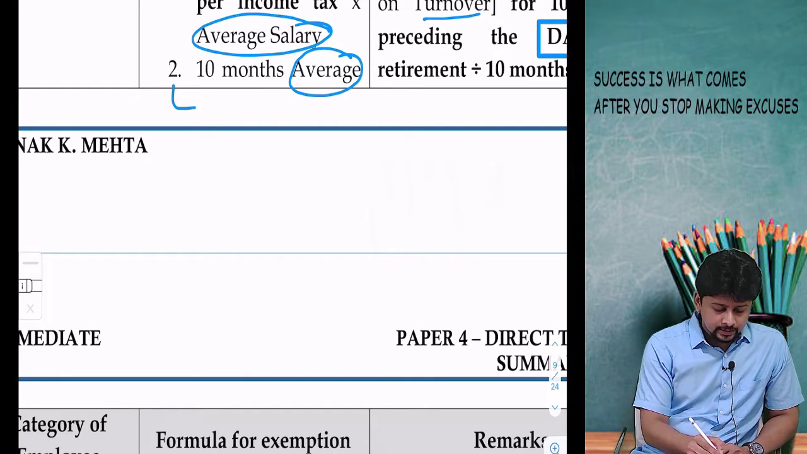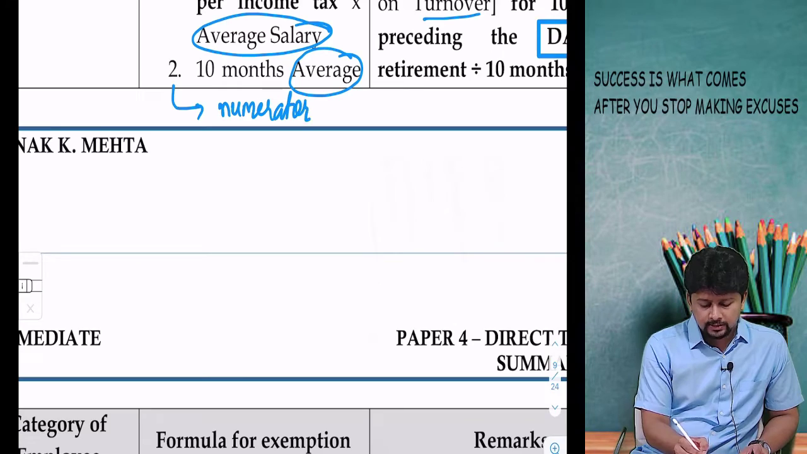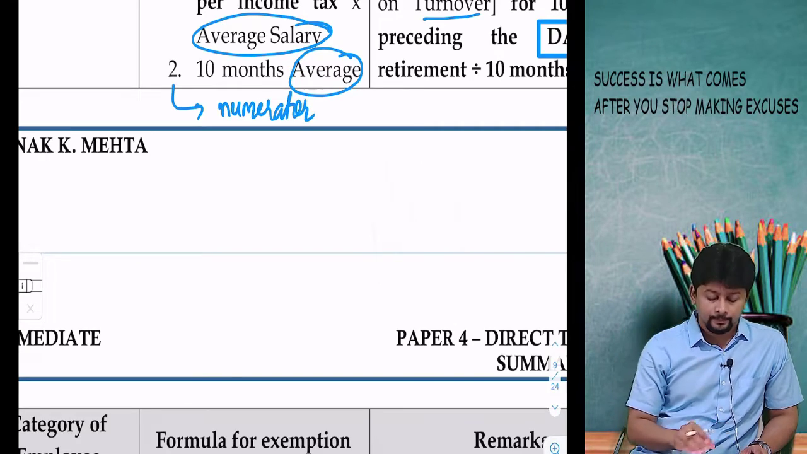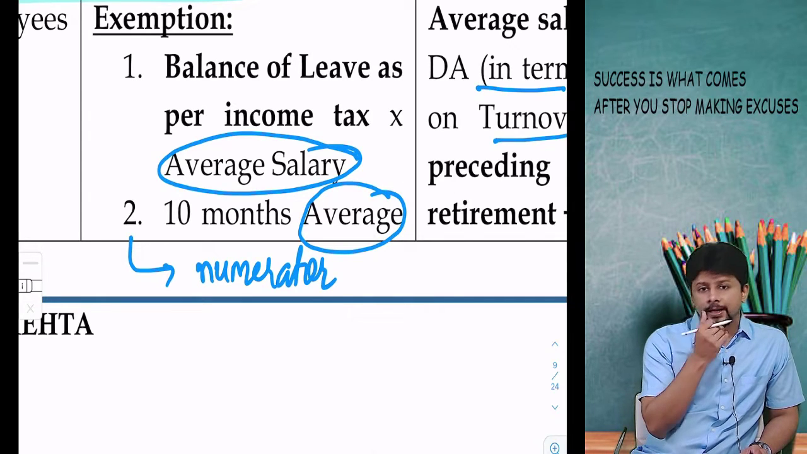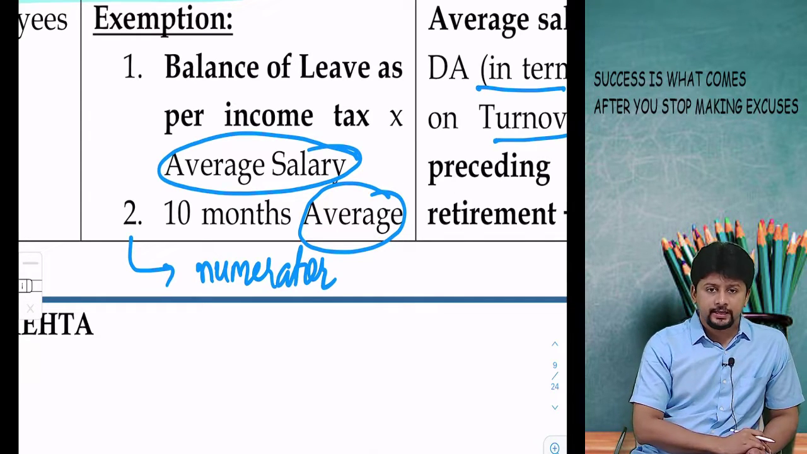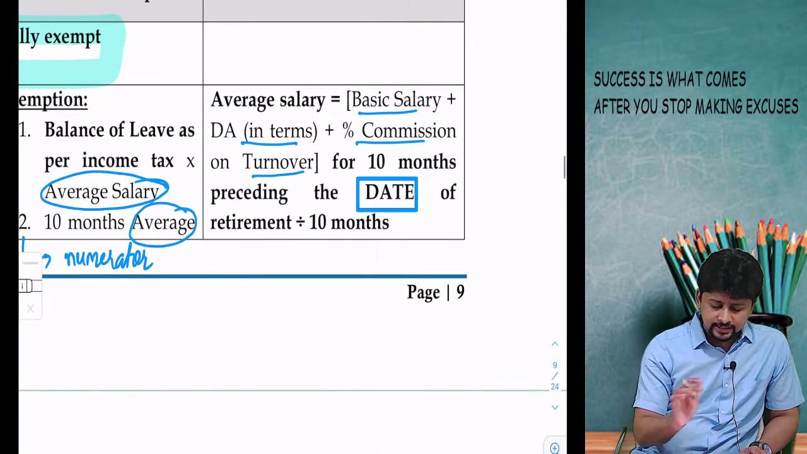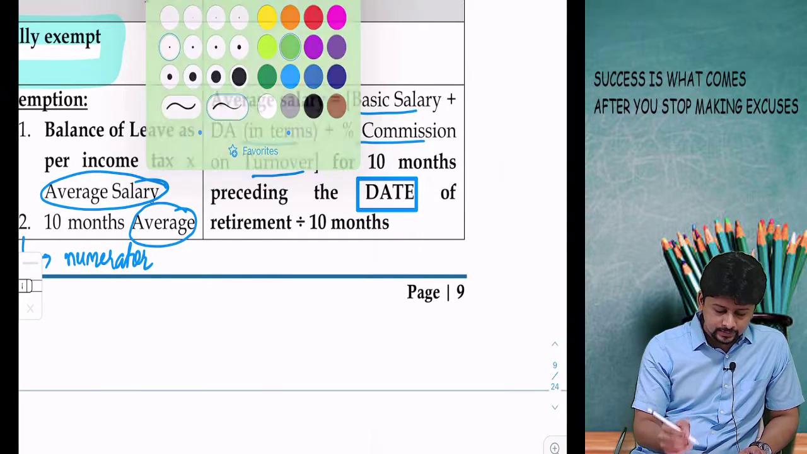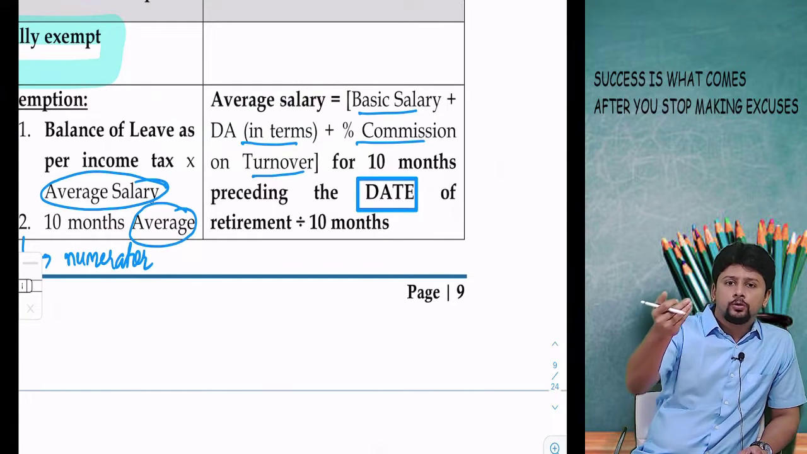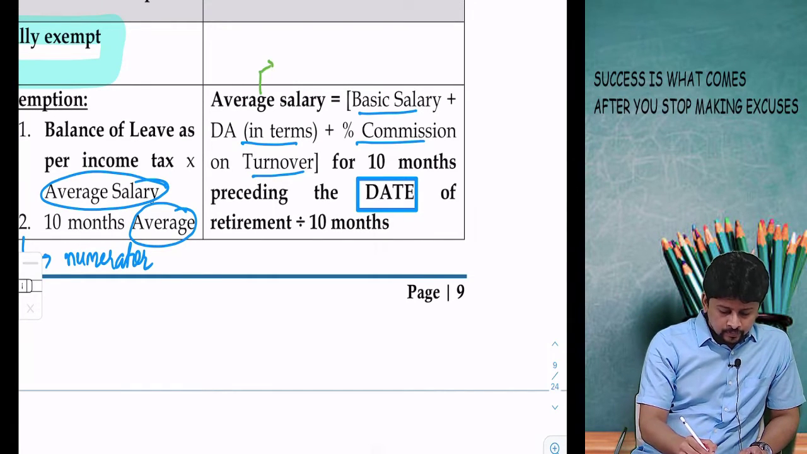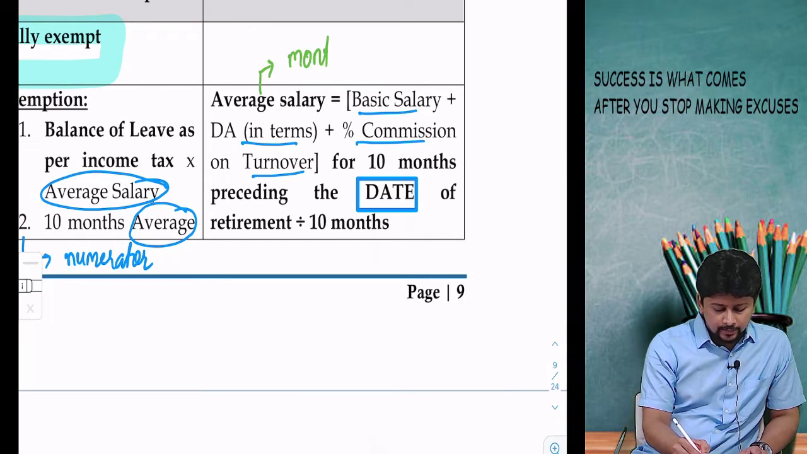So I don't know if you can understand, but the second amount will be nothing but the numerator that you will get in your average formula. First point, balance of leave as per income tax multiplied by average salary. Just one thing that I'll clarify, which we'll use in 2 minutes. If you are taking average, that means you're taking total divided by 10 months. This average salary will be a monthly figure. Just remember this, it will be a monthly figure.